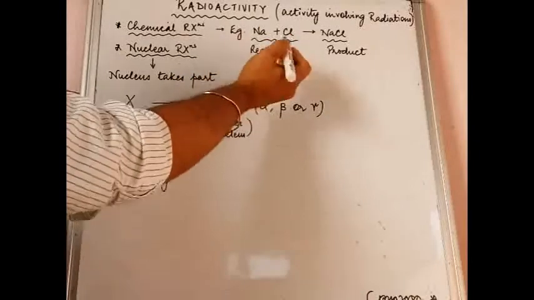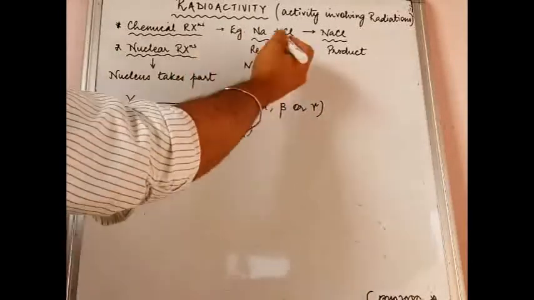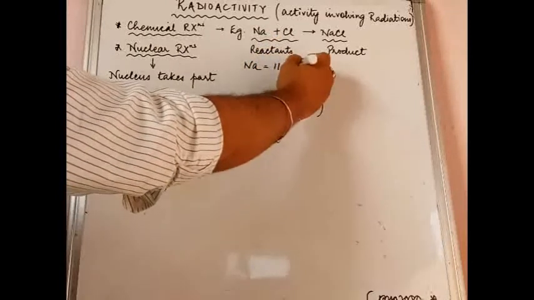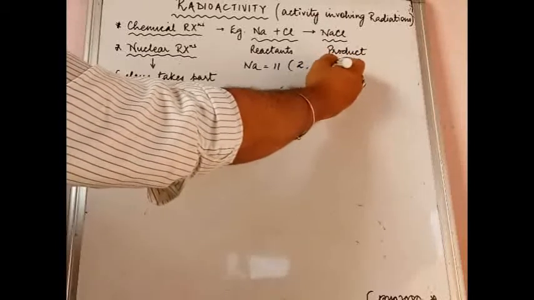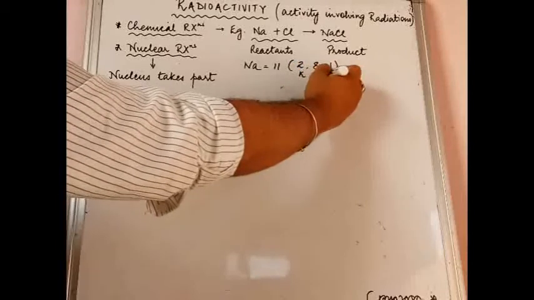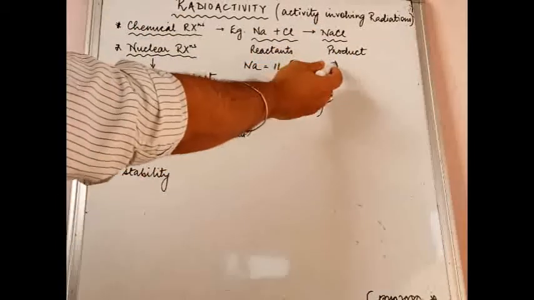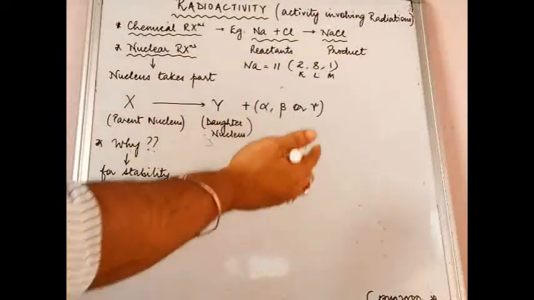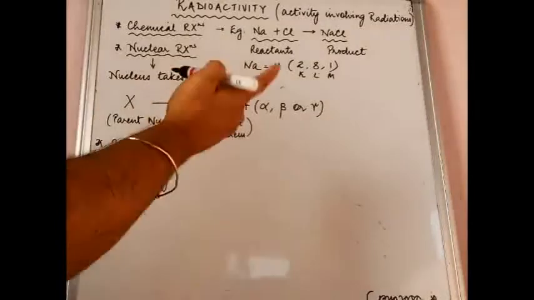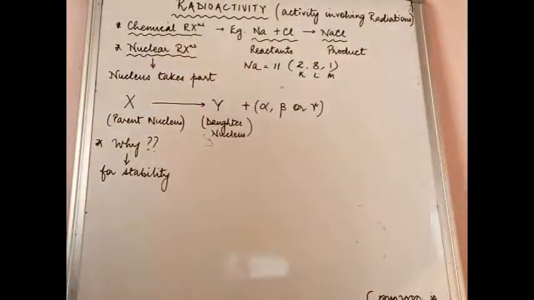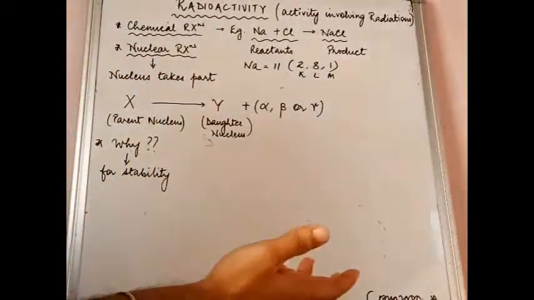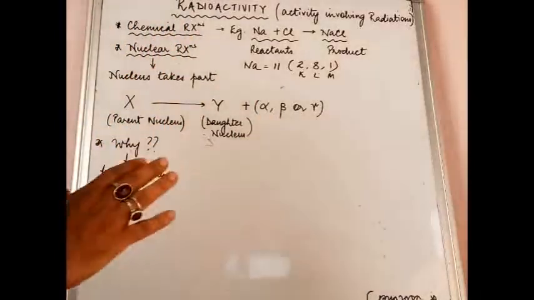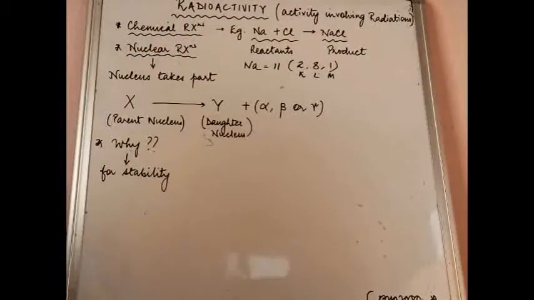The reason is very obvious to you all. In chemistry, sodium has atomic number 11, so the electronic configuration is 2, 8, 1. In the K shell, L shell and M shell, the outermost or valence shell has 1 electron. That does not make the sodium atom very stable, because according to the stability rules, the outermost shell should have either 2 or 8 electrons.